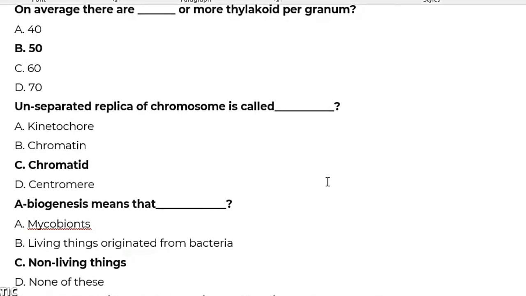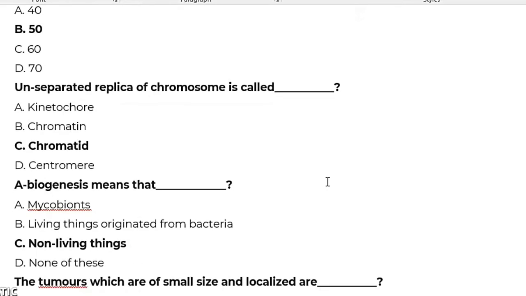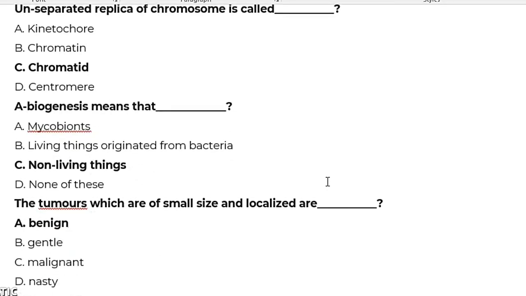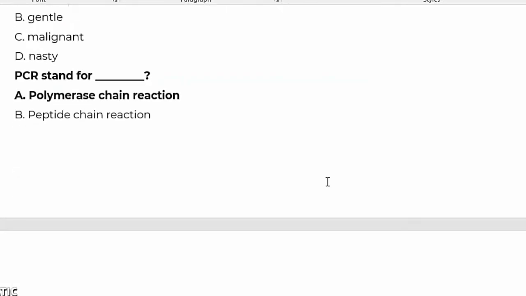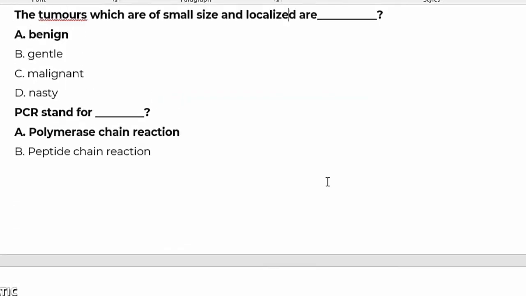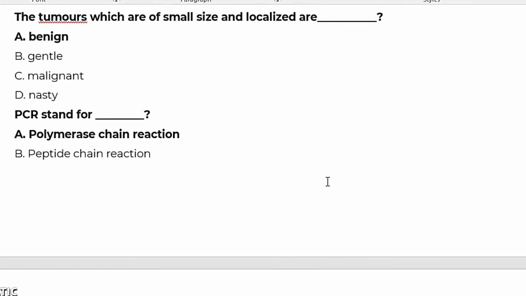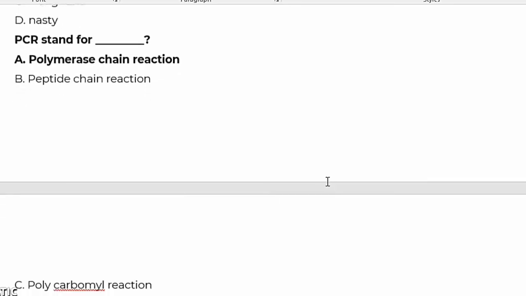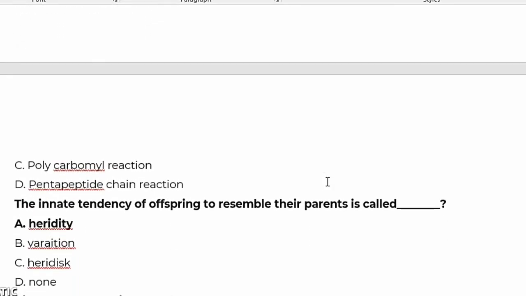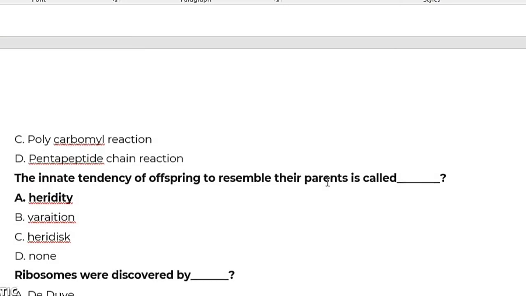Tumors which are of small size are localized or benign tumors. Benign is a type of tumor. PCR stands for polymerase chain reaction. P means polymerase, C stands for chain, and R for reaction. The tendency of offspring to resemble their parents is called heredity.